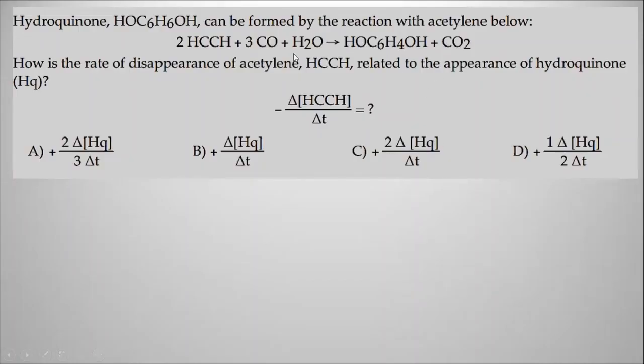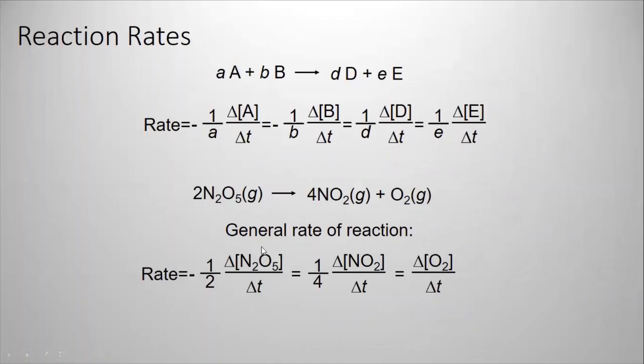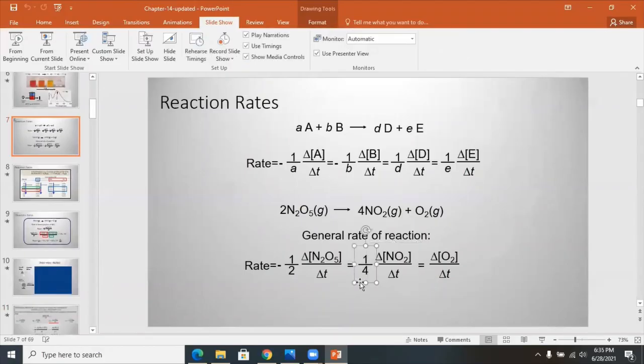The only way to do that is through this relationship. This relationship will always apply. You will have to write it in terms of reactant and product and then relate them to each other. What I mean by that is that one half of the change in N2O5 over delta T equals one fourth of the change in NO2 over delta T. So this is how they're related to each other. If you want to relate the NO2, you need to get rid of 1/4. If you need to relate the N2O5, you need to get rid of the 1/2.